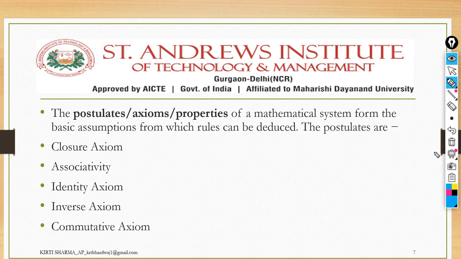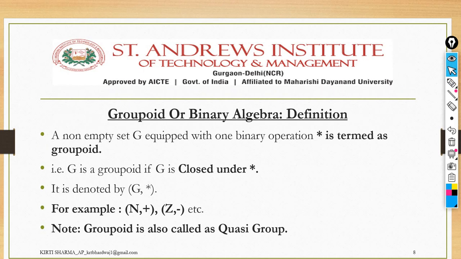Our next thing is the groupoid or binary algebra, or you can say algebraic structure. We have already discussed this. If we have a non-empty set G, here we are representing the set with G. You can take G, I, Q, A, anything as the name of the set, but it should be non-empty. With one binary operation star, you can say it is a groupoid. Groupoid, binary algebra, quasi-group, or algebraic structure, all are the same.